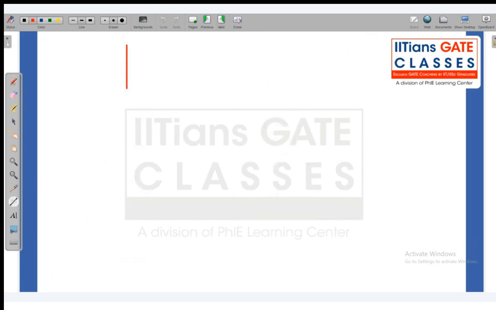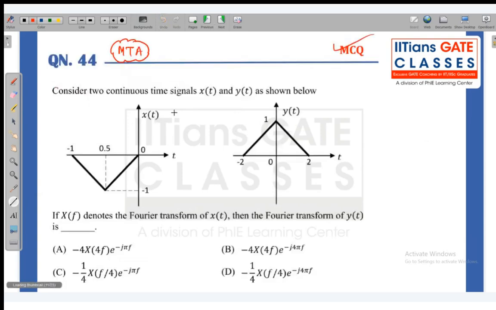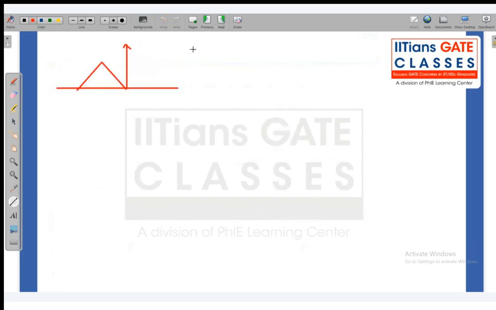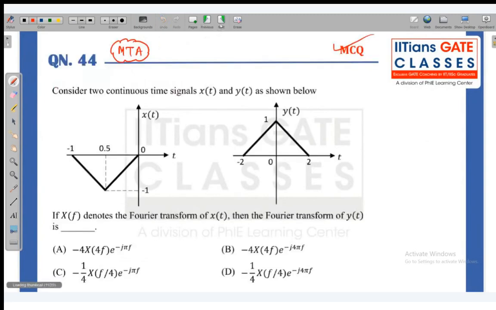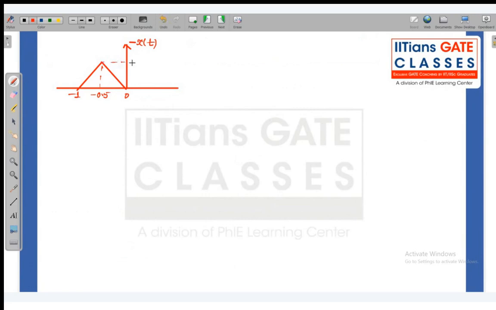So first of all, I would be drawing this as this one. Okay, just the inverse, minus x of t. So minus x of t. And what was that? This is minus 1. This is minus 0.5 and this is 0. Right? And this is plus 1 now because I have inverted it.